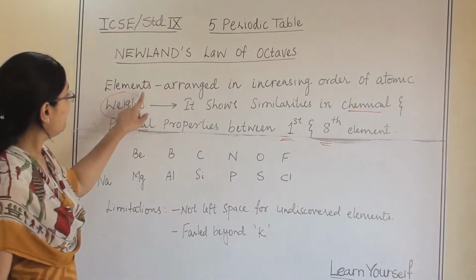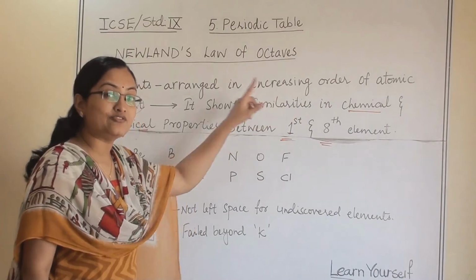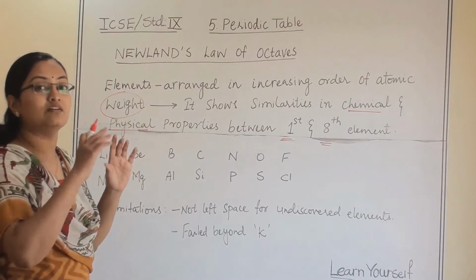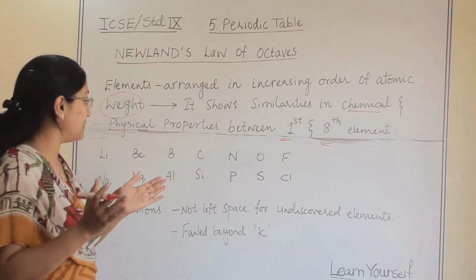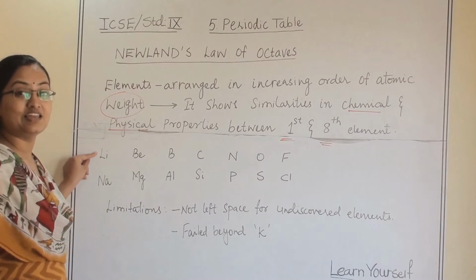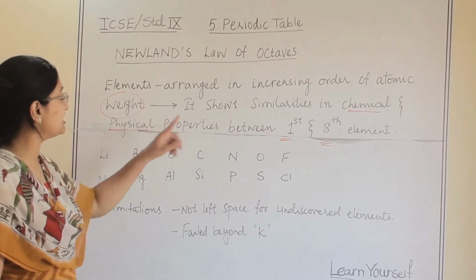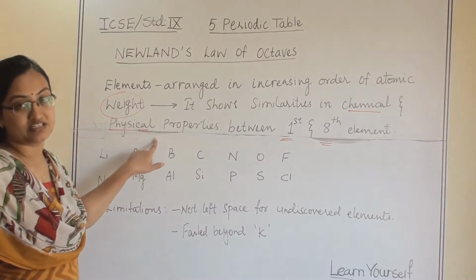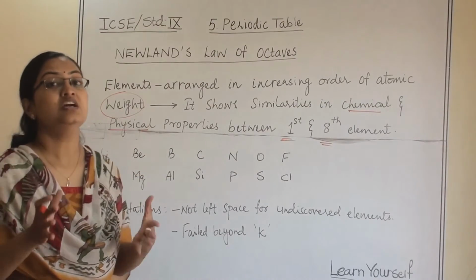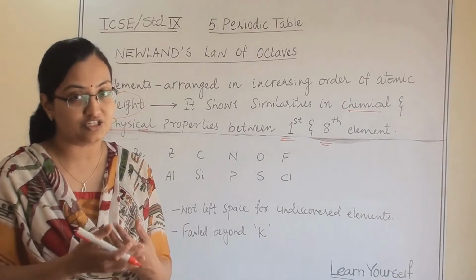Again, when we arrange elements in the increasing order of their atomic weight and form a group of 8 elements, the 9th element will have similarities with the first element in terms of physical and chemical properties. So he was the first scientist who said that properties are repetitive.